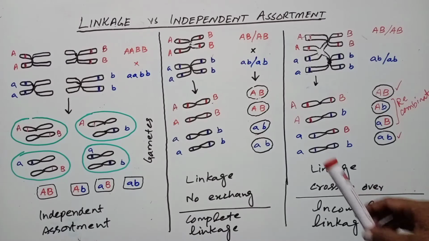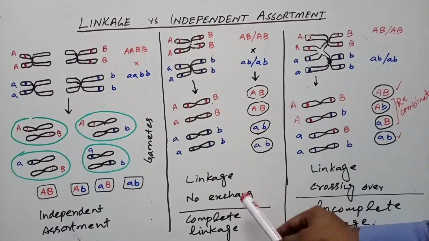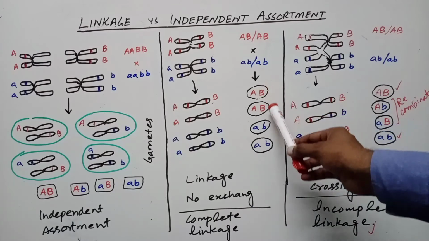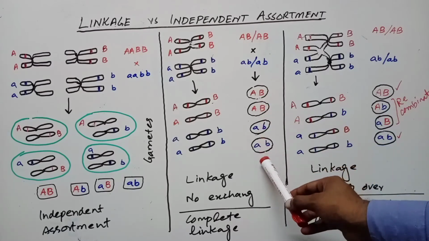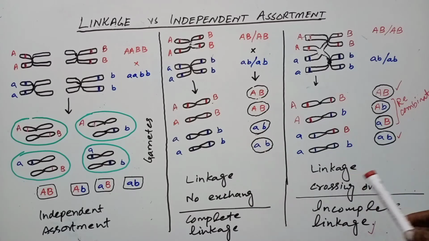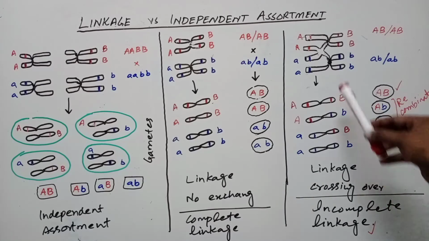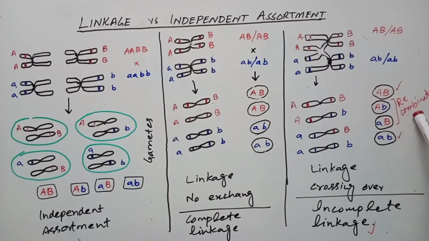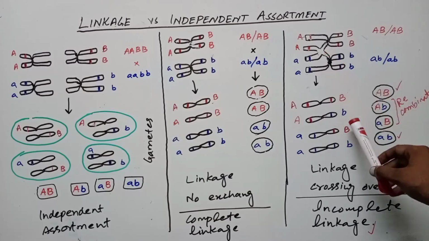You have seen that in linkage with no crossing over, only parental combinations are present in the gametes, but in linkage with crossing over, recombinant gametes are also produced. It means that linked genes only separate due to crossing over.